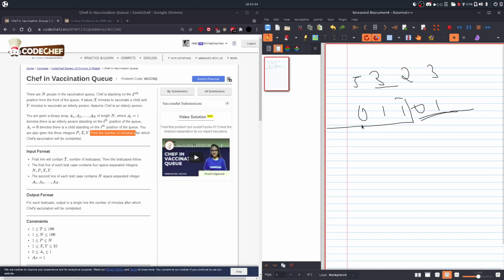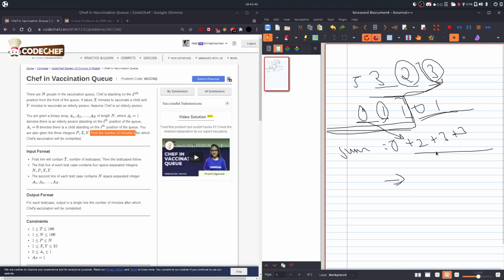So one way to do it is to initialize a sum, and we just go through the values. If it's 0, then we add the time it takes for a child, and if it's 1, then we add the time it takes for an elder. So at the start it's 0, so we add 2, and the next is 1, so we add 3, and then it's 0 again so we add 2. As the chef is here, we stop before going further. So the answer is the total sum till the chef's position, which is 2 plus 3 plus 3, that is 8.